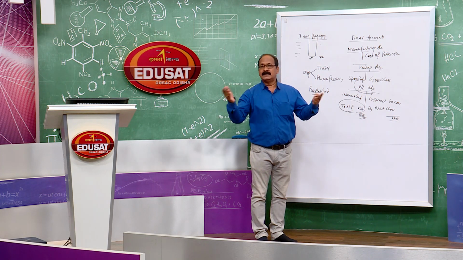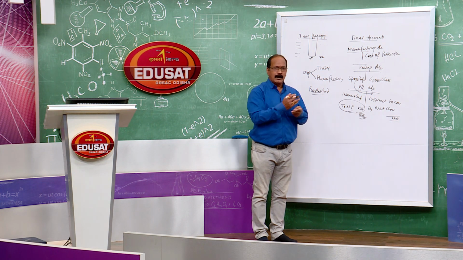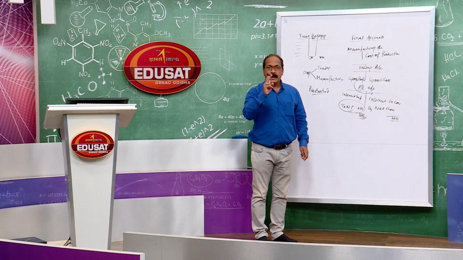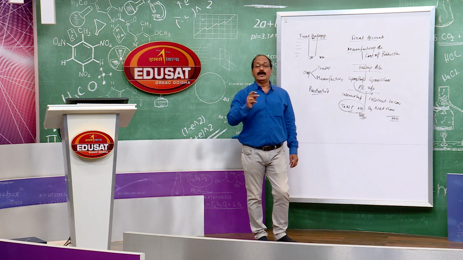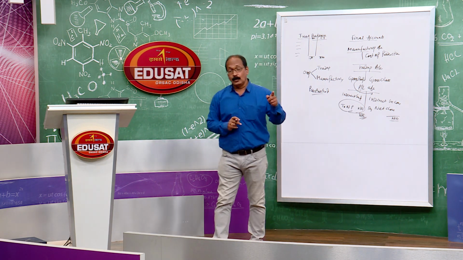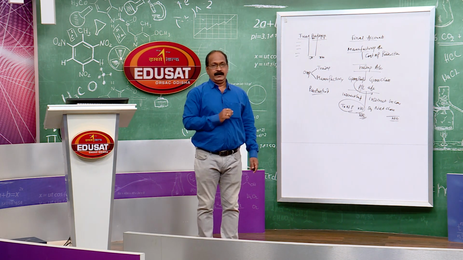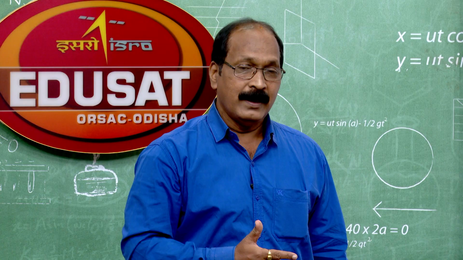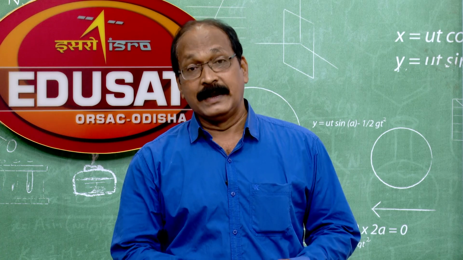Suppose A and B and C are partners, and 5,000 rupees is found out as net profit. So, that 5,000 rupees is to be appropriated among A, B and C. The question arises, at which ratio? I have already told you that if in the partnership deed, the agreement, the ratio at which the profit is to be distributed is mentioned, then you have to distribute at that agreed ratio.